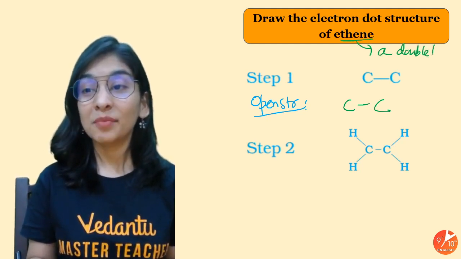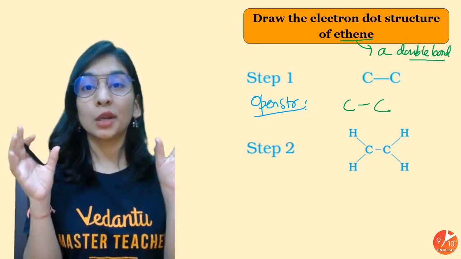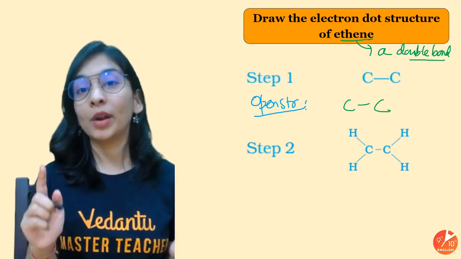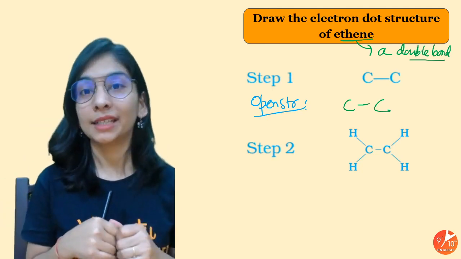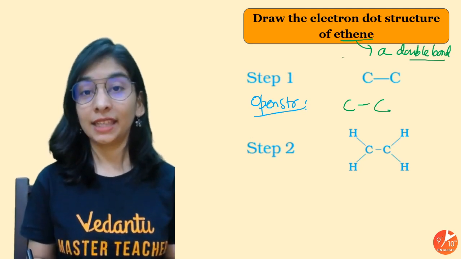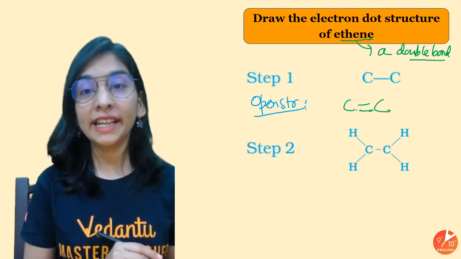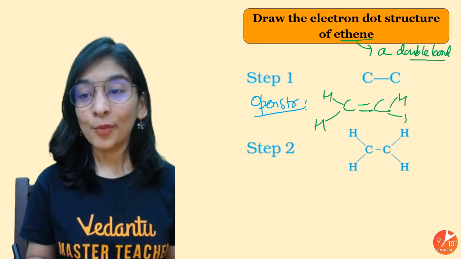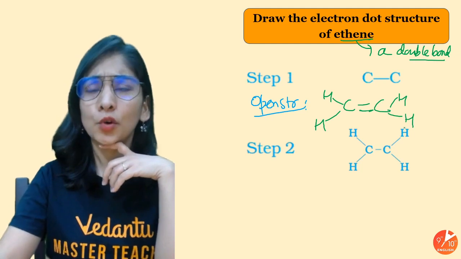The formula that ma'am told you, CnH2n, for alkyne CnH2n minus 2, that will only hold true when you're talking about only putting one double bond and one triple bond. If you put more than one, then the formula will be changed completely. So do remember that. So alkene, here is ethene, 2 carbon, ene means a double bond. Then you can put hydrogen accordingly, knowing to the fact that hydrogen always makes a single bond. How much hydrogen? 2, 2. Reason is because carbon makes 4 bonds.